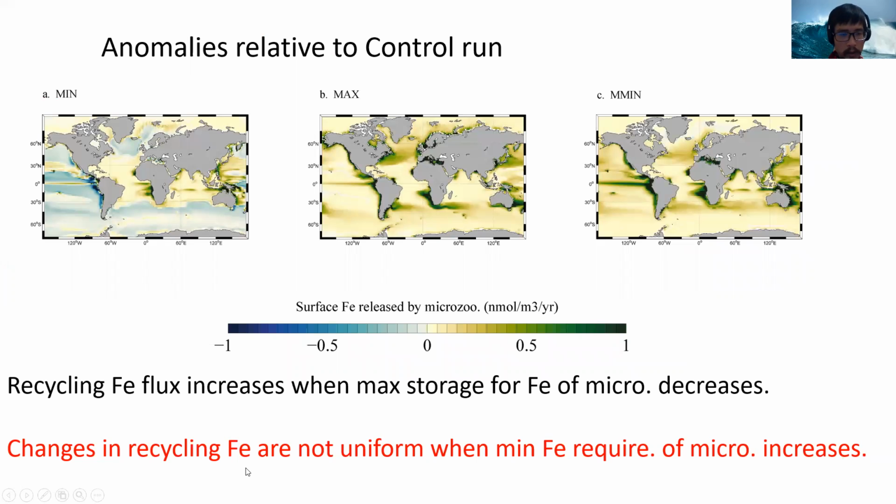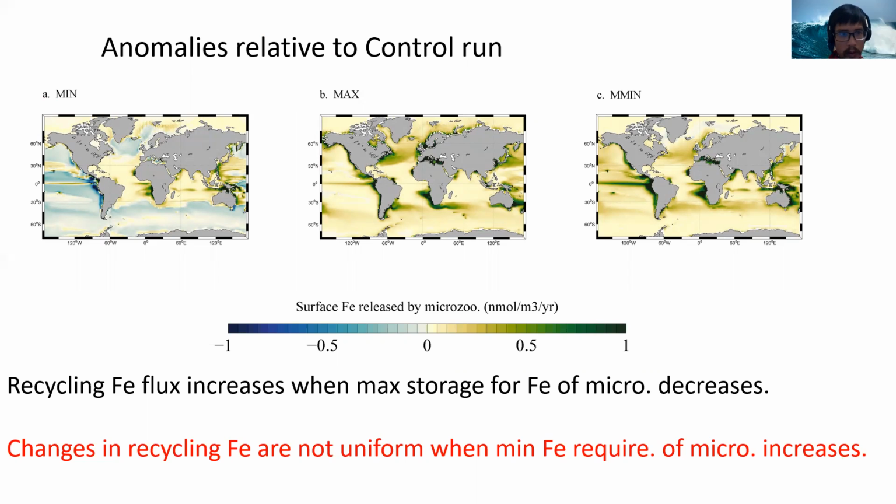First of all, I'm looking at the changes in the recycling flux performed by microzooplankton when we change the minimum iron requirement of mesozooplankton, or we decrease the maximum iron storage of microzooplankton. We see that the recycling flux of iron performed by microzooplankton increases when the maximum iron storage of microzooplankton decreases, which is consistent with the hypothesis we formed at the beginning. That is, when we decrease the iron content in microzooplankton, their recycling iron flux is going to increase.